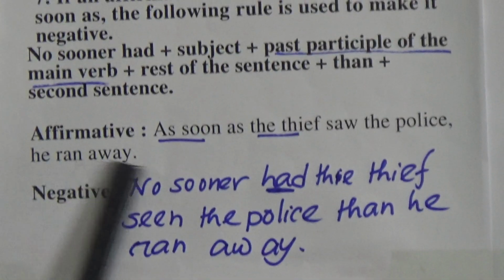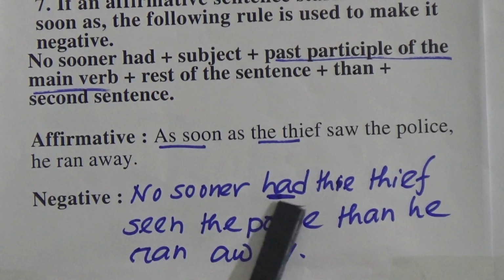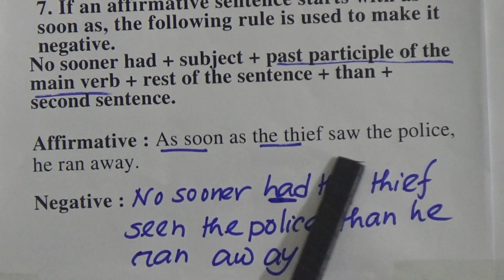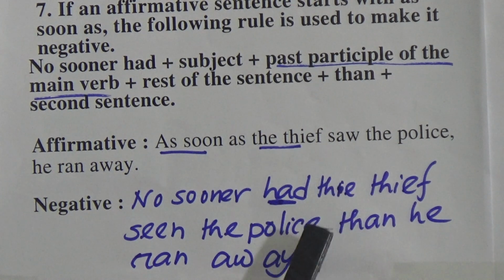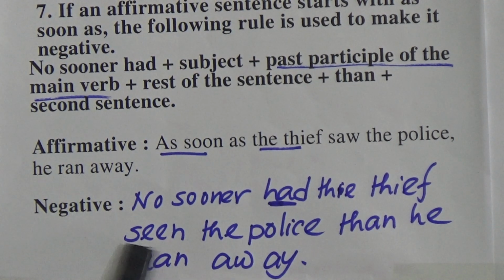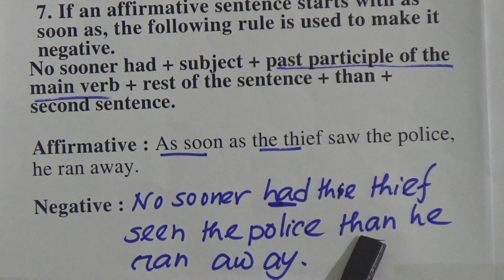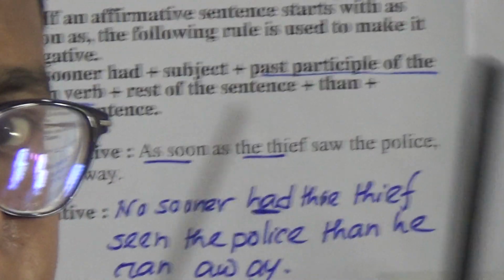away. So in place of as soon as, we have to write no sooner had, and then the subject, and the verb will be in the past participle form, as we have written had plus past participle of the verb. In place of comma, we will have to write then. We will move to the next rule.